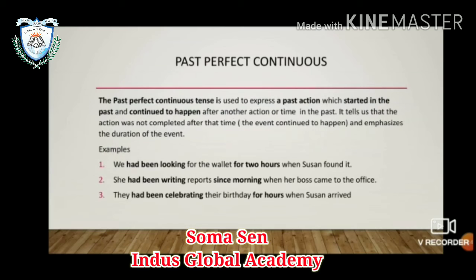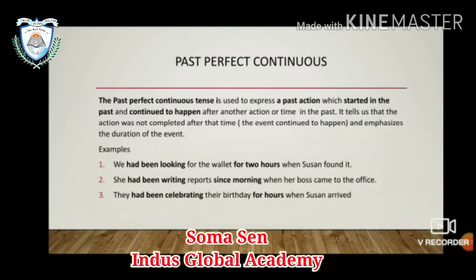We come to past perfect continuous tense. Past perfect continuous tense expresses a past action which started in the past and continued to happen after another action or time in the past. Now look at the example. We had been looking for the wallet for 2 hours when Susan found it. We had been looking: had plus been plus verb plus ing. Past perfect continuous.